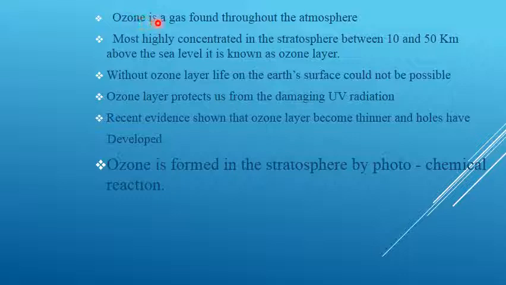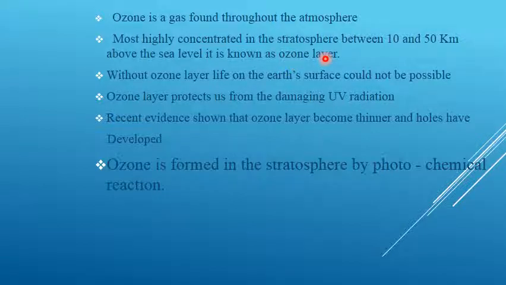Ozone is a gas which is found throughout the atmosphere. So all over the atmosphere, ozone is available. The next point is that ozone is most highly concentrated in the region of the stratosphere. The stratosphere, which lies between 10 and 50 kilometers above the sea level, is known as the ozone layer.